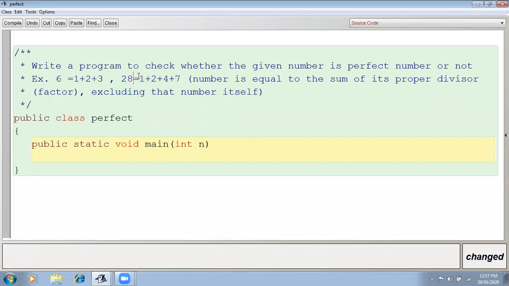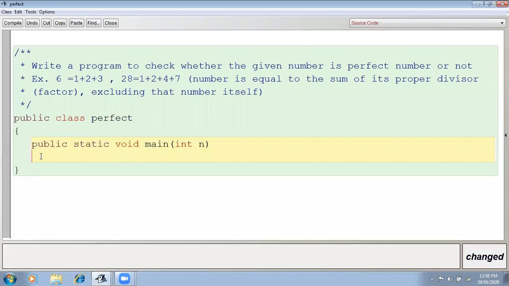Okay, understood? So 28 is also a perfect number. 6 is also a perfect number. So the same definition is written: the number is equal to the sum of its proper divisors. Proper divisor means factor. Means the number is fully divisible by that number. Then this number is known as a factor or proper divisor, right?